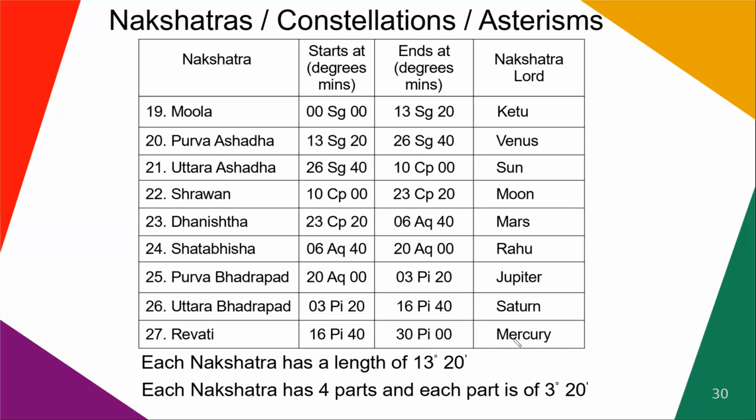By now, you must have memorized that each nakshatra has a length of 13 degrees 20 minutes. And now in the upcoming slides, we will understand how each nakshatra is divided into 4 parts and each part is of 3 degrees 20 minutes.